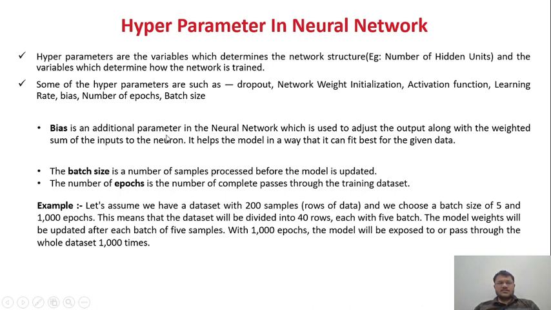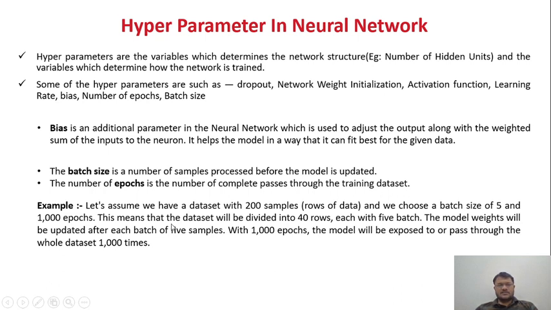Bias is nothing but an additional parameter in the neural network which is used to adjust the output along with the weighted sum of the inputs to the neuron. It helps the model fit best for the given data. The batch size is the number of samples processed before the model is updated. The number of epochs is the number of complete passes through the training data set.